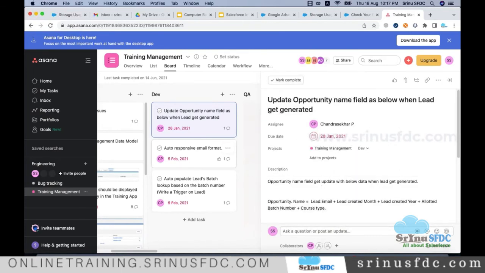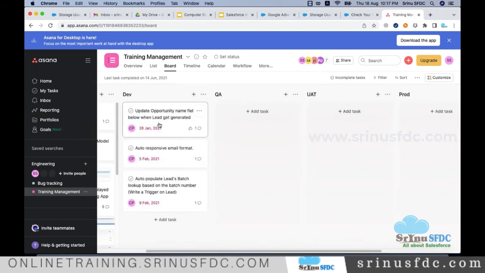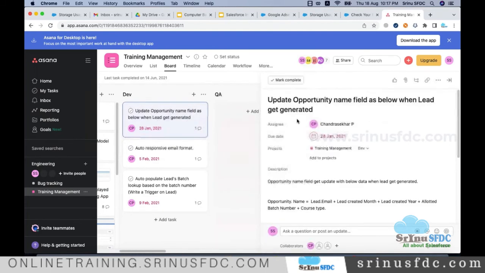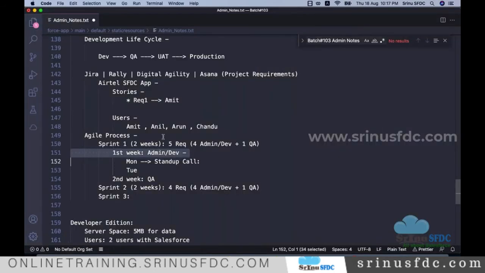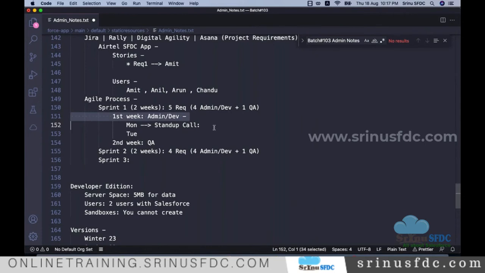So like that in general you see like this, right? Here everything is tracked. Now once they are done with the development, this person can move that one to QA, right? That means it is assigned to the QA team for testing. So in general like that will be there. Okay, like that the project starts and we work phase-wise.